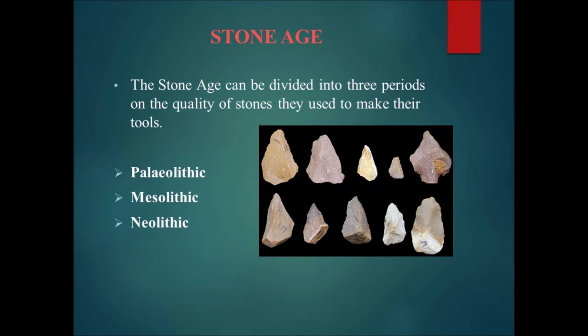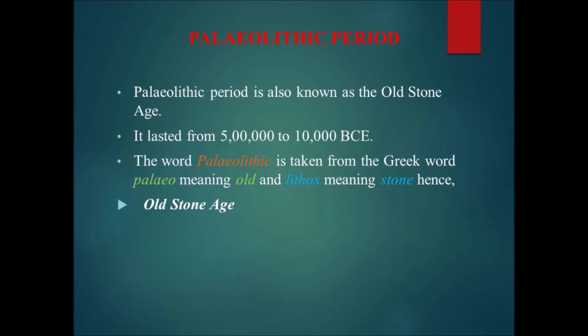We learned that the Stone Age is divided into 3 periods. The division is made on the quality of stones they used to make their tools. The Stone Age divisions are Paleolithic period, Mesolithic period, and Neolithic period. Paleolithic period is also known as the Old Stone Age, and this period lasted from 5 lakh to 10,000 BCE. Paleolithic is a Greek word, and paleo means old, lithos means stones. Hence, it's called the Old Stone Age.